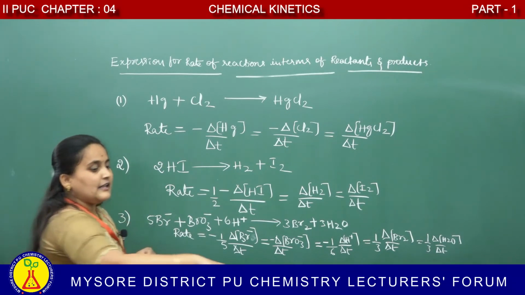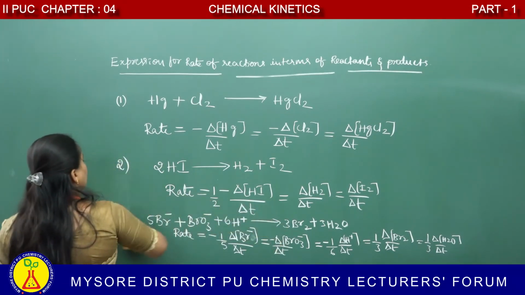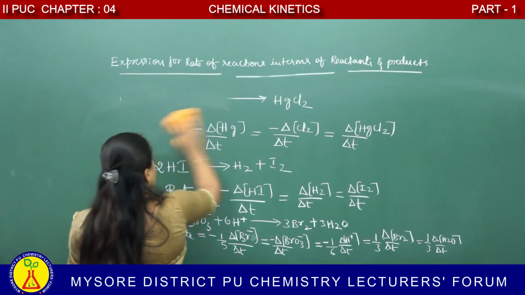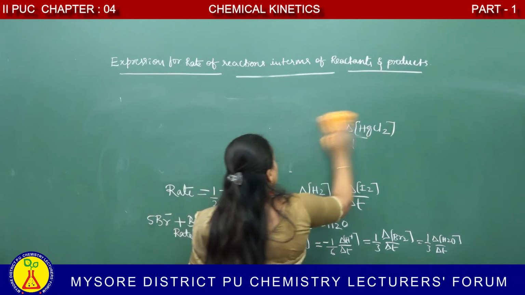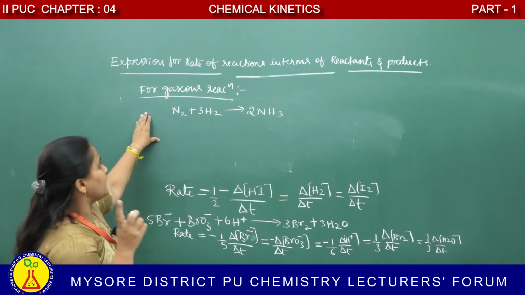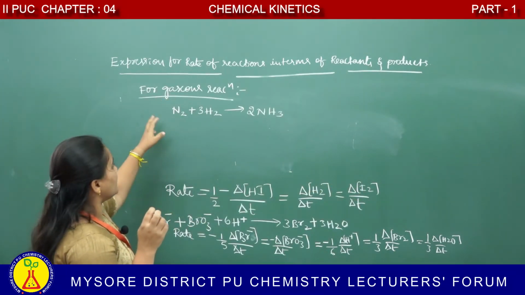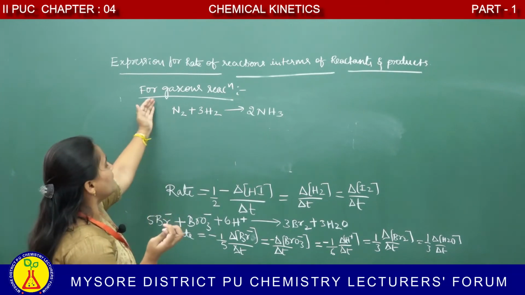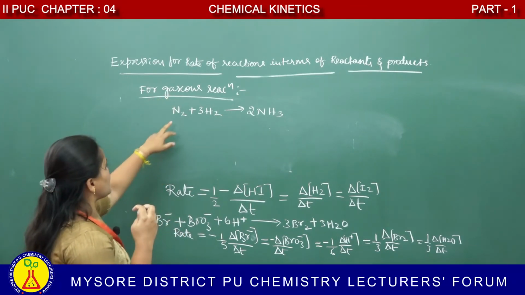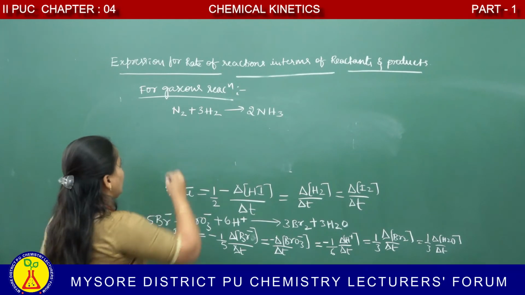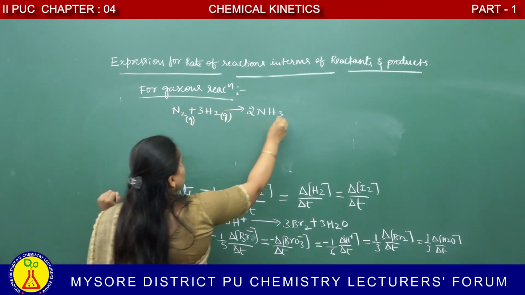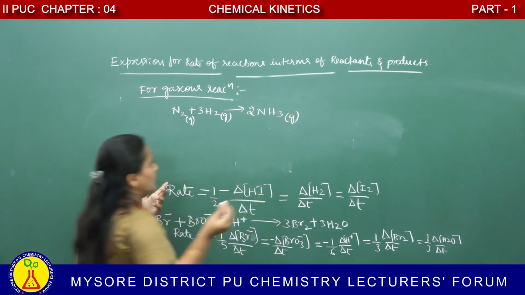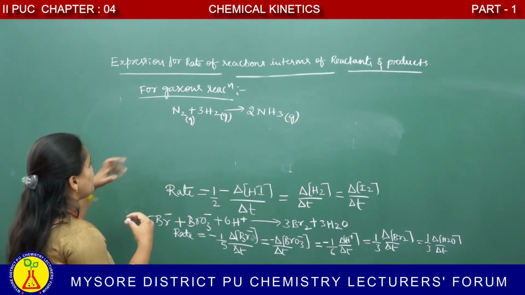Okay. Next, we have to go for gaseous reaction. When there is a gaseous reaction, how do we express the rate? Rate of reaction for a gaseous reaction. For rate of reaction for gaseous molecules, how do you express it? Here we take one example: nitrogen in gaseous state, hydrogen in gaseous state, formation of ammonia in the gaseous state.